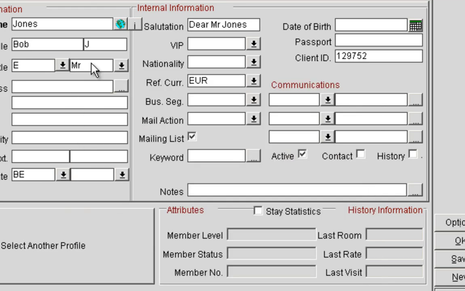As soon as I choose the title, I also have the salutation, which is being populated. I can now put in the address of the guest. You have the possibility of splitting the address on up to 3 lines if it's a very long one. Then you get to the city.